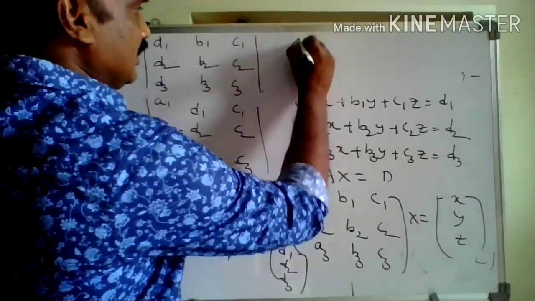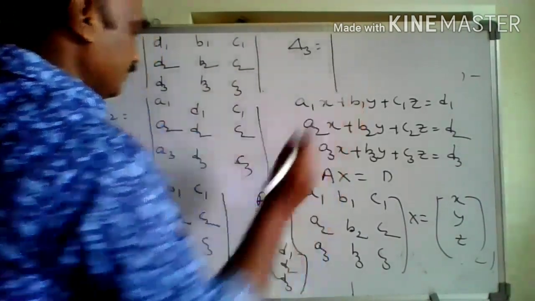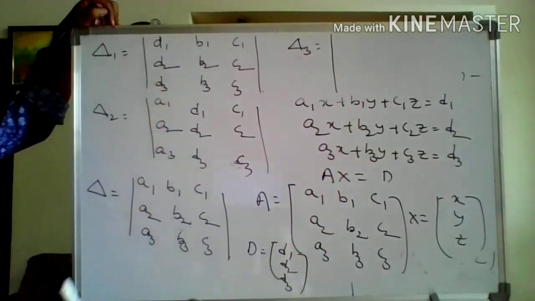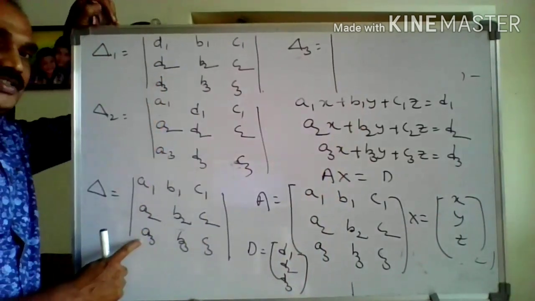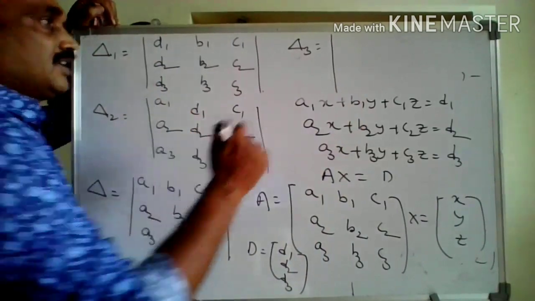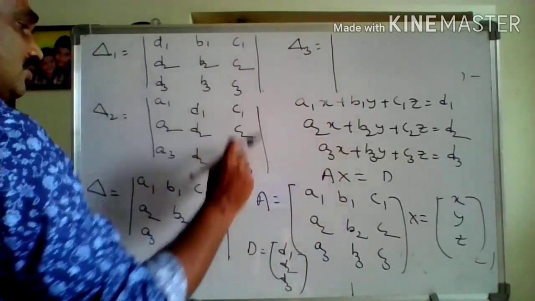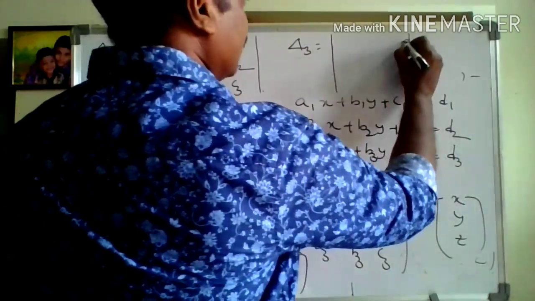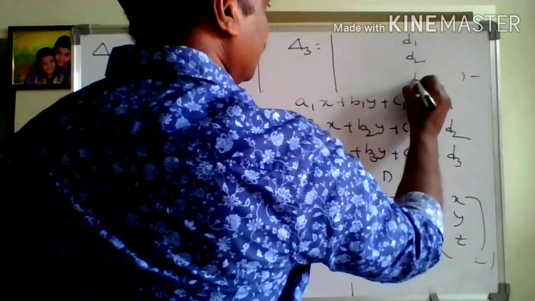Next, delta 3. Delta 1 has constants in place of the first column, delta 2 in place of the second column. So delta 3 is equal to, in place of the third column, write constants D1, D2, D3.